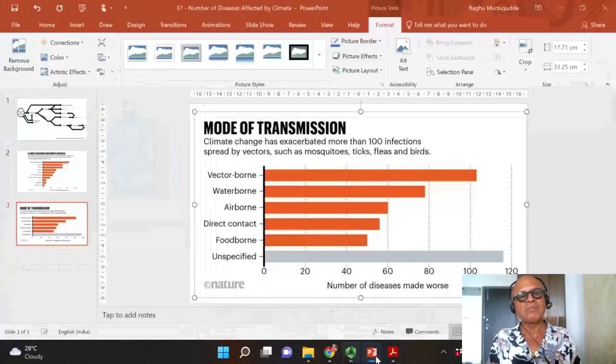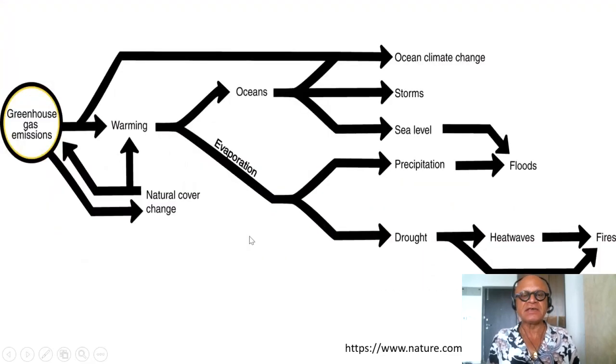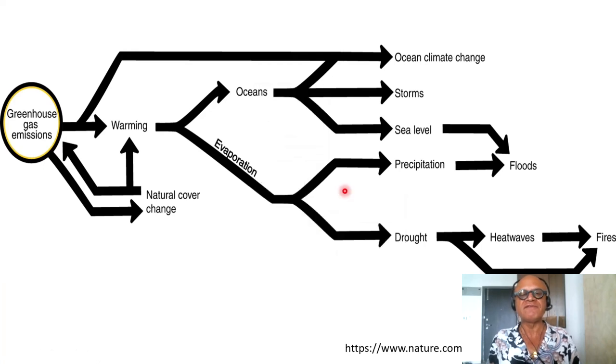We have talked about climate impacts on health, but I just wanted to add a tiny bit more of a meta study which took a large number of published papers which link specific climate change events or climate change processes to diseases, and look at the number of diseases that are derived from the synthesis of all the published studies as to their response to climate change and the transmission methods as well.